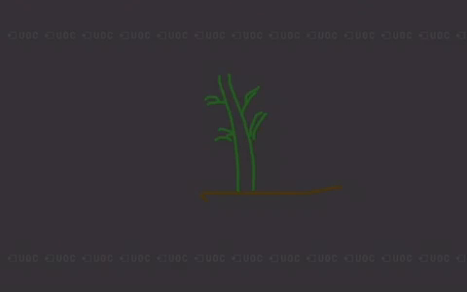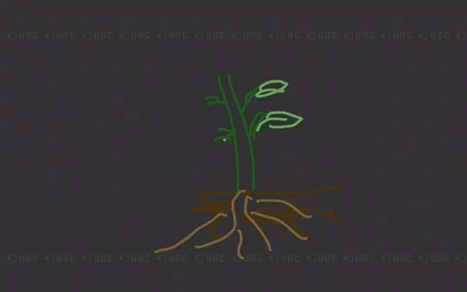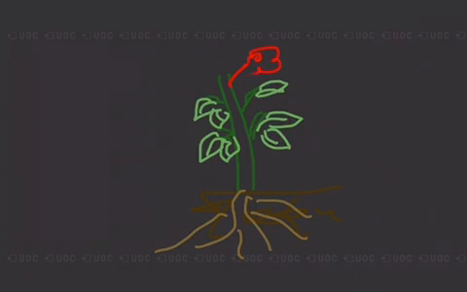The soil, and yeah, we have these nice long roots which grow underground, and we have these nice leaves, and these beautiful flowers here.